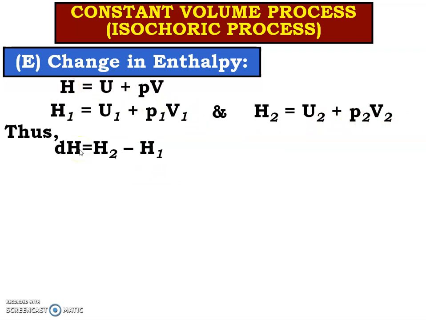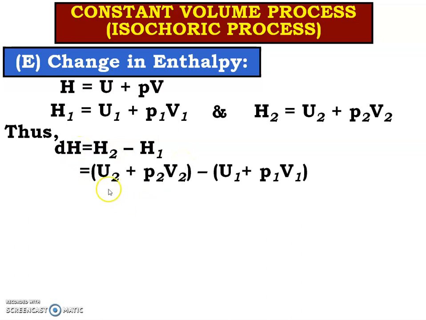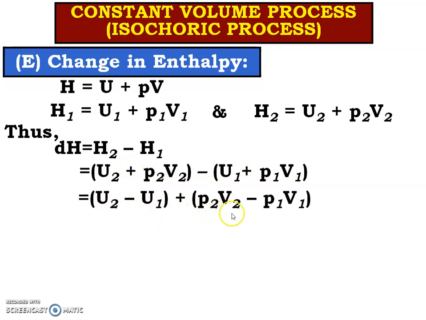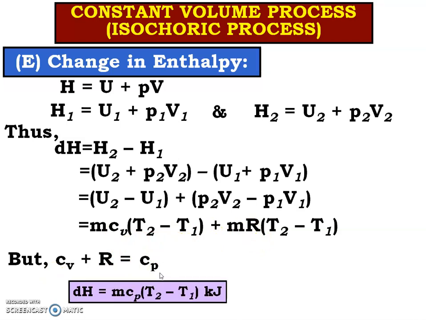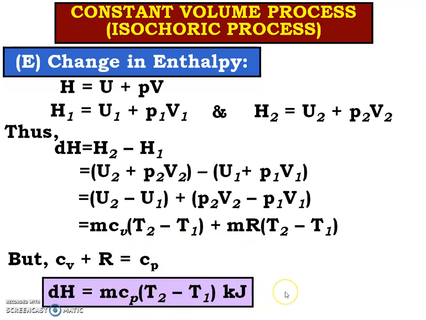So delta H is equal to H2 minus H1, putting the values: U2 plus P2 V2 minus U1 plus P1 V1. Take the U2 in the first bracket, so it is U2 minus U1. And here it is P2 V2 minus P1 V1. Clear? Instead of delta U, change in internal energy, we know the equation, mCv delta T. So mCv T2 minus T1. And now what is common in this equation? m and T2 minus T1 is common. Right? So we have taken it out. So what will happen in the bracket? Cv plus R, and Cv plus R is equal to Cp. And due to that, the equation is mCp T2 minus T1.